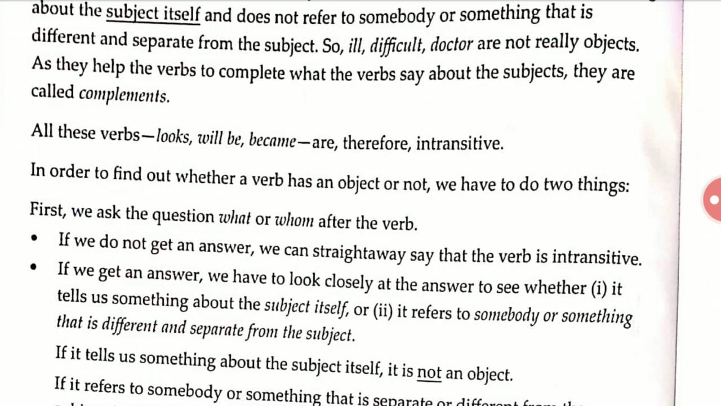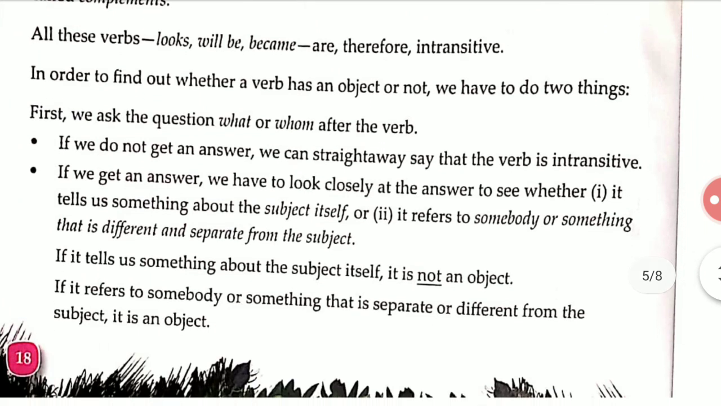In order to find out whether a verb has an object or not, we have to do two things. Here two rules are there which you have to follow, and you will be able to find out whether the verb has an object or not. If the verb has an object, it is transitive. If the verb does not have an object, it is intransitive. So now let's see. First we ask the question what or whom after the verb. If we do not get an answer, we can straightaway say that the verb is intransitive.